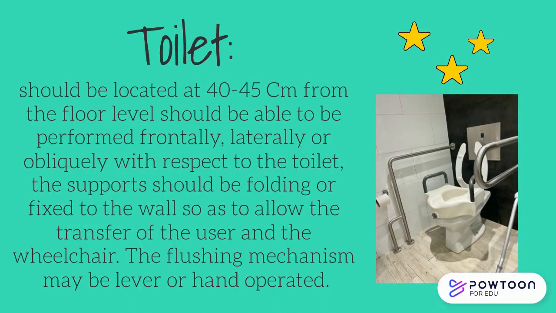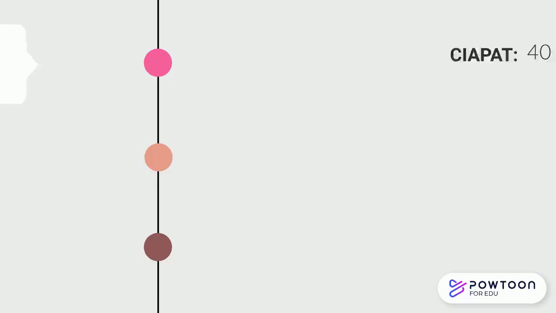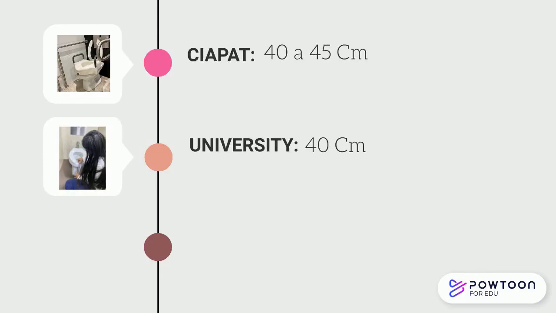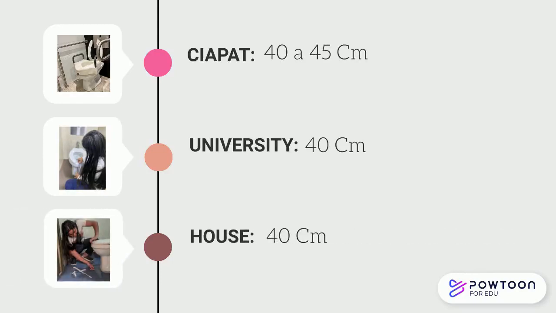Toilet. It should be located at 40 to 45 centimeters from the floor level. The transfer should be able to be performed frontally, laterally or obliquely with respect to the toilet. The supports should be folding or fixed to the wall so as to allow the transfer of the user in the wheelchair. The flushing mechanism may be lever or hand operated. Saipat, 40 to 45 centimeters. University, 40 centimeters. House, 40 centimeters.